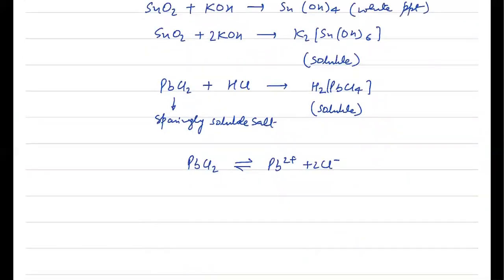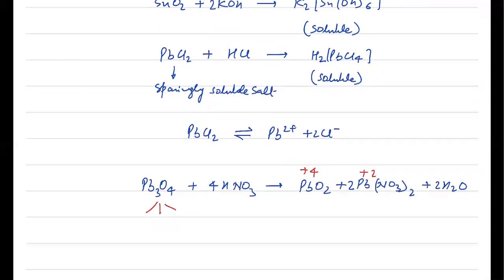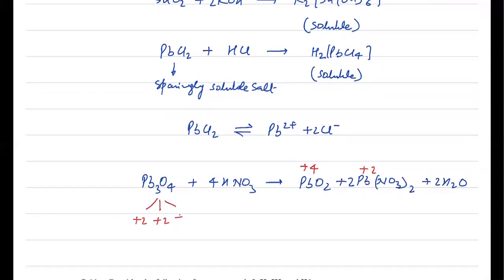Now the last option is given, Pb3O4 reacting with HNO3. That also you write. So Pb3O4 when it reacts with HNO3, this actually confirms that it is a mixed oxide, because when it reacts with HNO3, it forms both the salts. It will form PbO2 and lead nitrate. So this is a balanced equation. Now if you check the oxidation state, you can see that here lead is +4, here it is +2. And in this case, if I write the oxidation state of lead, all three lead, it is +2, +2, and +4. It's a mixed oxide.